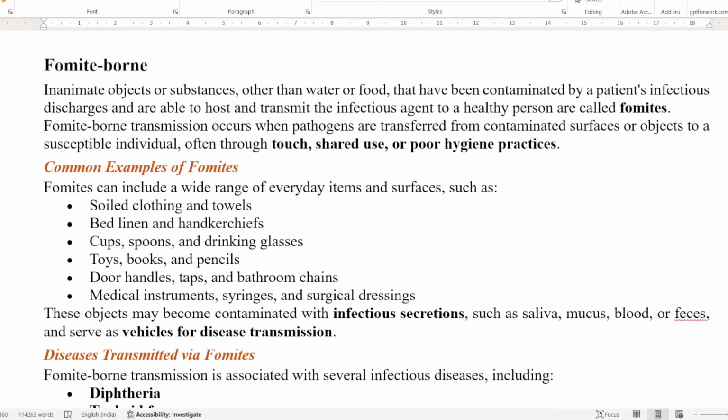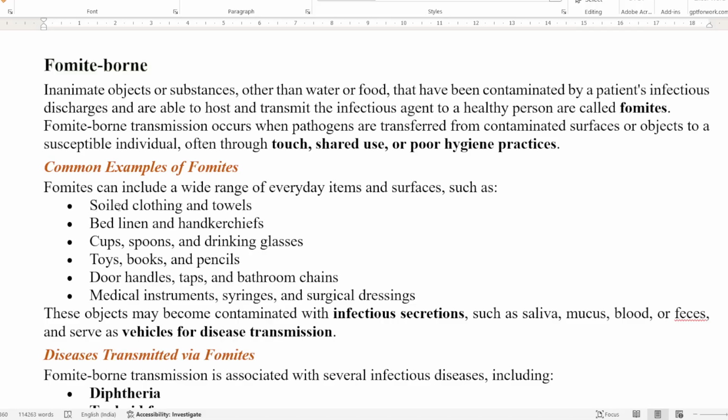Then comes fomite-borne, that is the substances which can be touched. Which can be touched means often the susceptible individual or the human being touches the object it uses, or through poor hygiene practices the disease is transferred from any contaminated surface or object to the human being. So common examples are soiled clothes and towels.